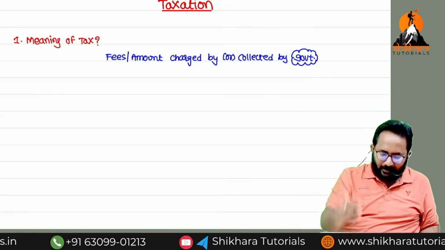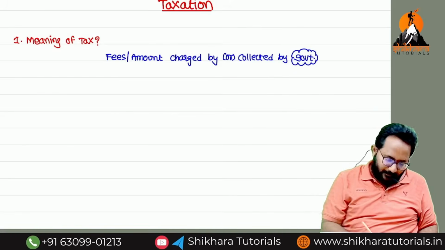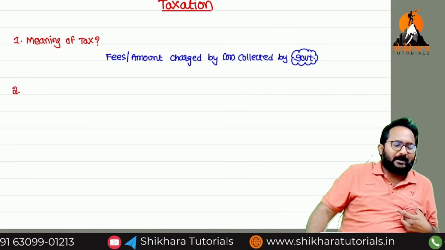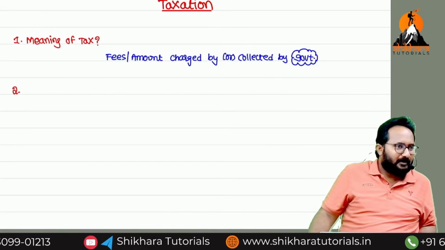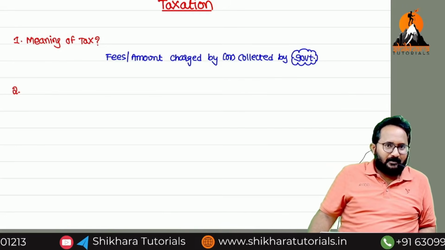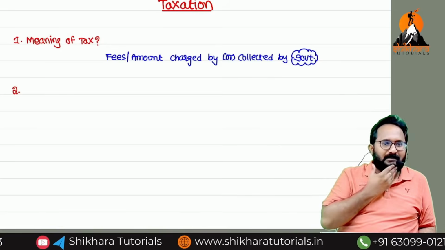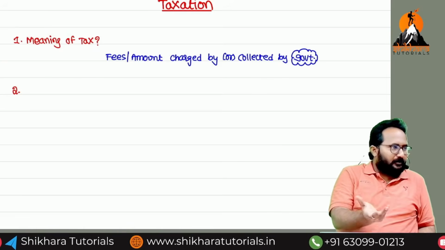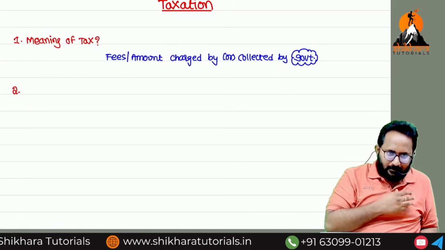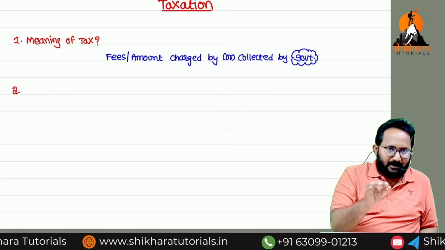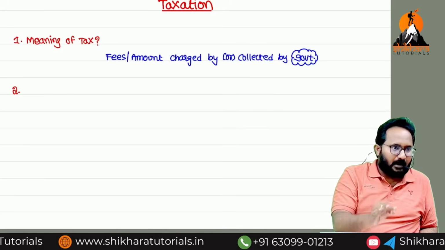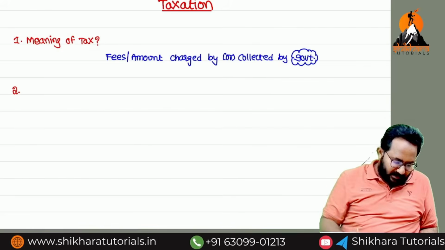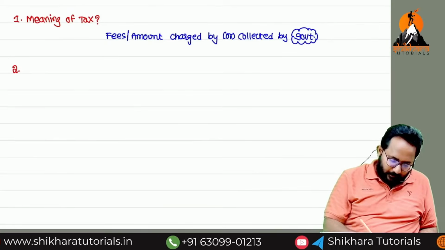Before going to the third point, first I want to tell you the second point. Is it a voluntary payment or a mandatory payment? Mandatory. For example, for a charitable trust, if I want to give a donation, that is voluntary only. No one can force me to give the amount to the charitable trust. Remember, tax payment is a mandatory or compulsory payment. It is not a voluntary payment. That is another MCQ.